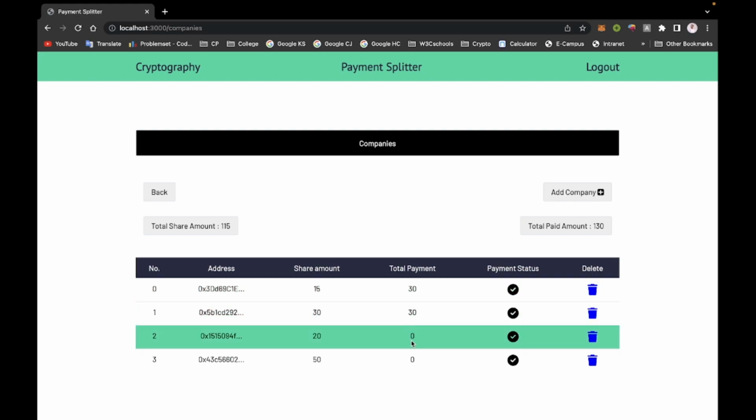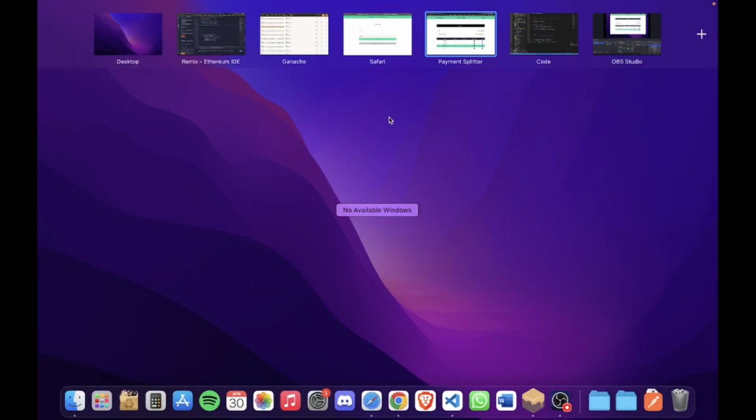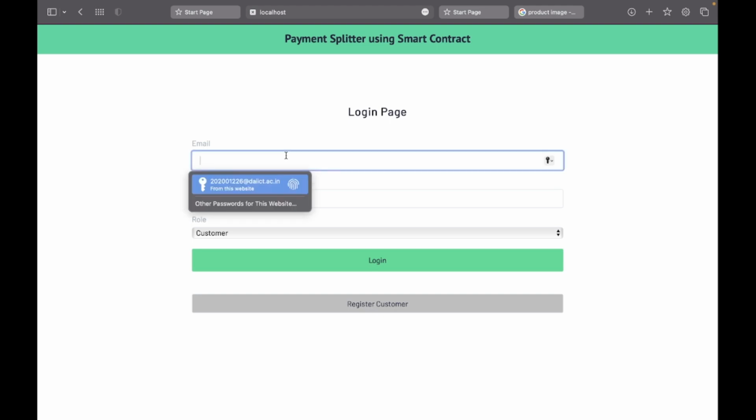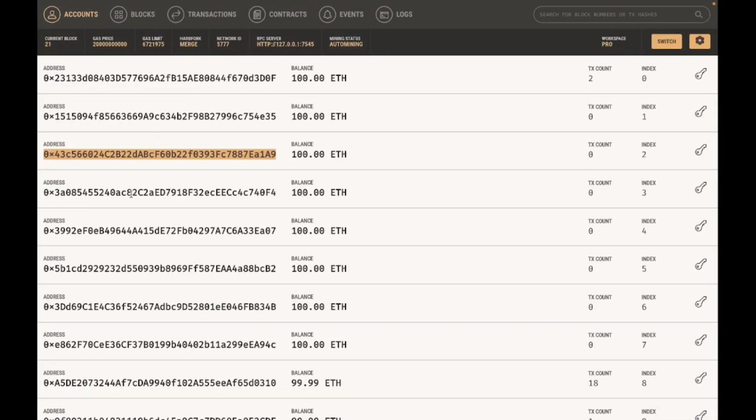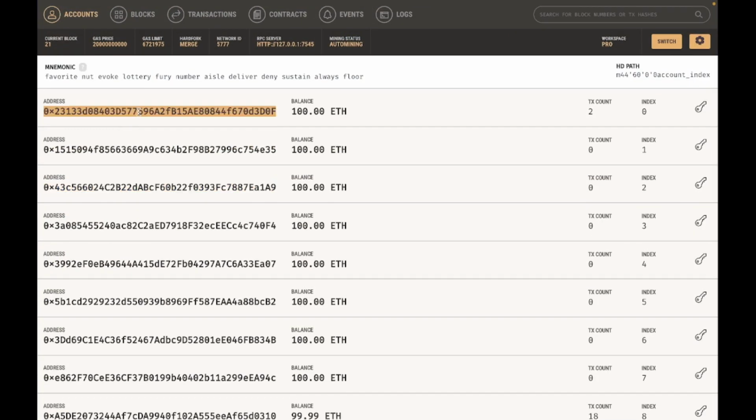Total payment is updated by the payment done by the customer. So we register a new customer, name it ABCD, with passport, and we also need the customer's Ethereum amount for our payment.